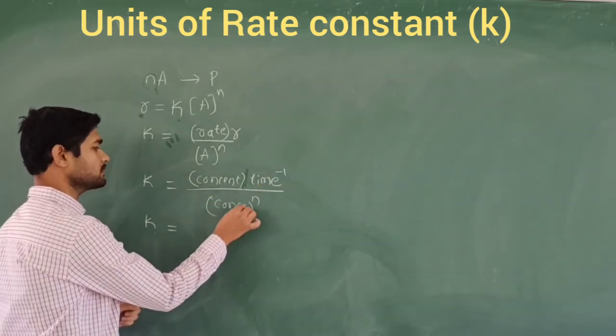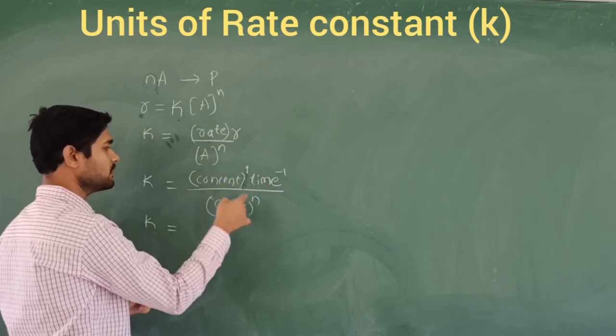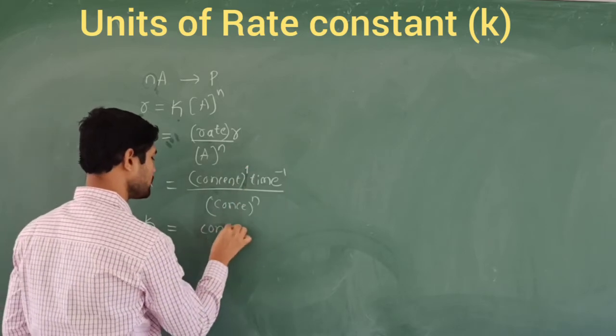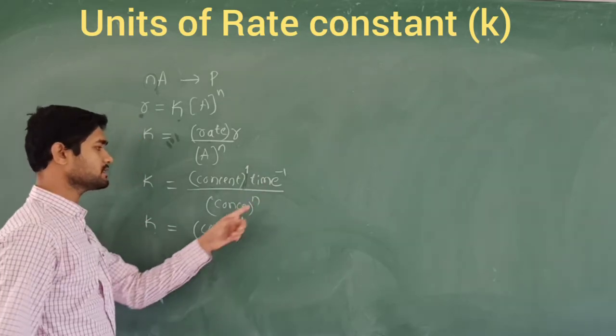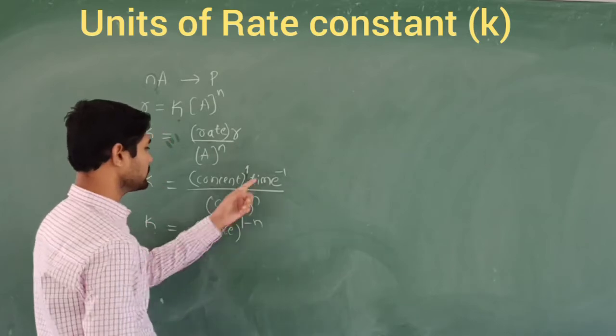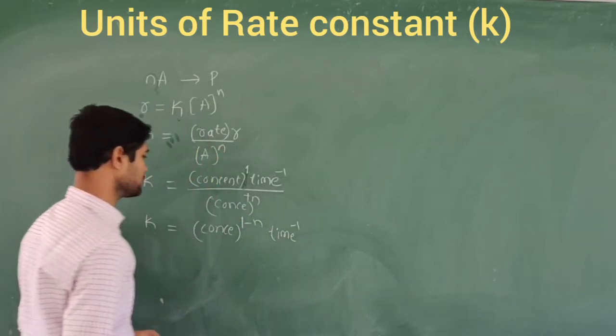The concentration in the denominator has power 1 plus n in total; when it goes to the numerator, the concentration power becomes 1 minus n, because in the denominator it is positive n and in the numerator it becomes minus n. The time stays as it is, time power minus 1.